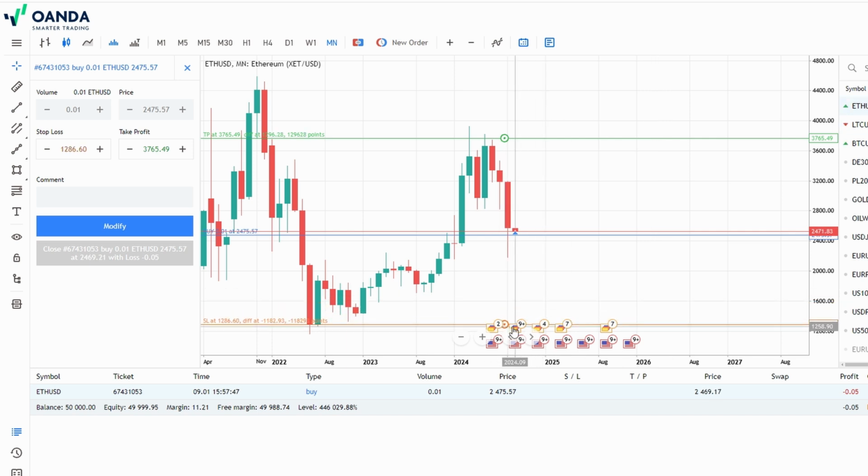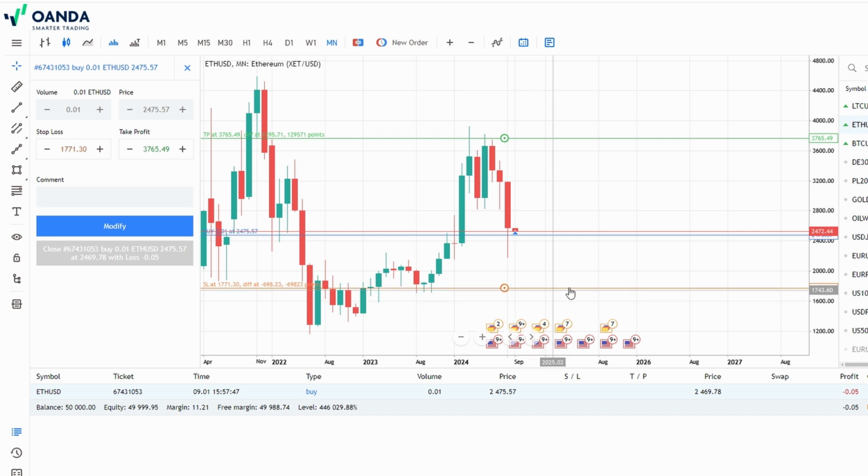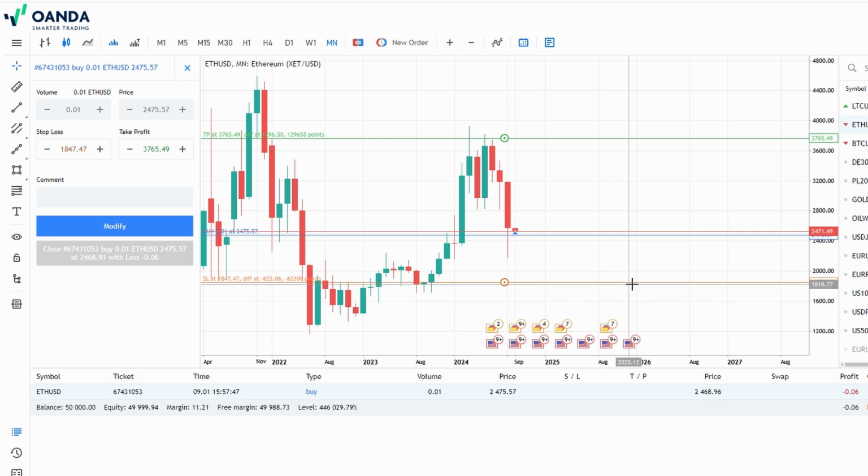One thing to keep in mind is that the market is always changing, and being flexible with your trade management can make a big difference. Oanda's platform is designed to give you the tools you need to make these adjustments on the fly without missing a beat.